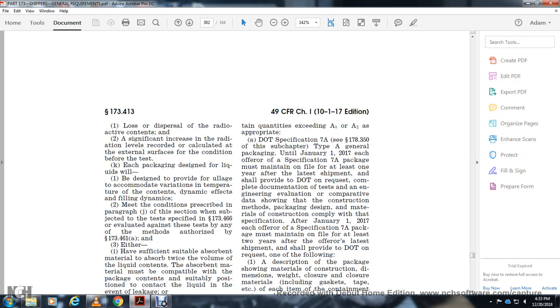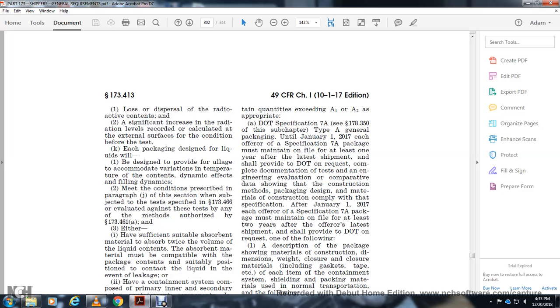Specification 7A package: each offeror must retain on file the release of the 12 years from the latest shipment, and shall provide the data and request the following. A description of the package showing the material of construction, the dimensions, the way of the closure, the material including the gasket, the type of the contaminant material used in normal transportation.